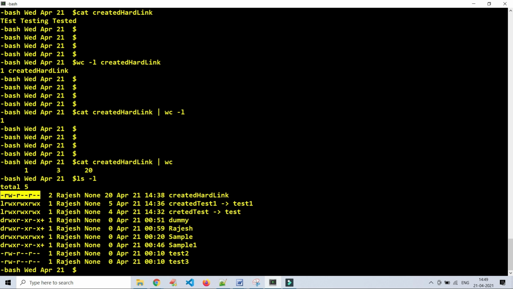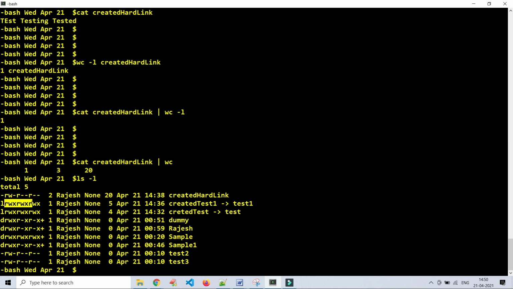This is for a file, and directory is also the same way. If you remove the first character, what is there? Read, write, execute. In the same way, read, write, execute. The concept is the same for directories or special files. The file type may be anything, but the concept here is the same across all file types.